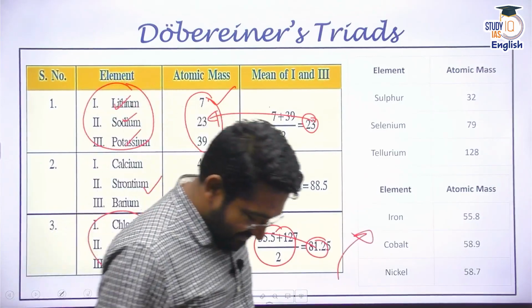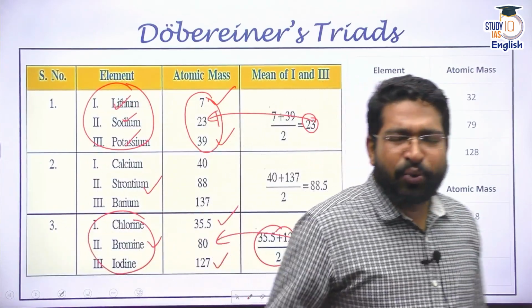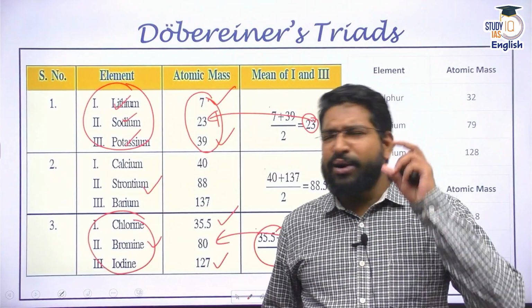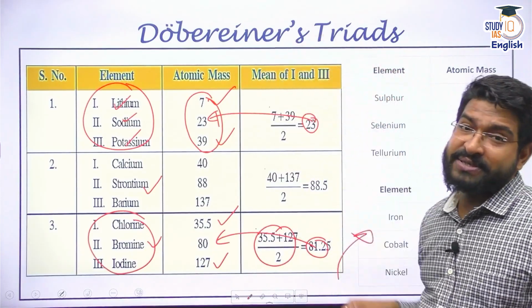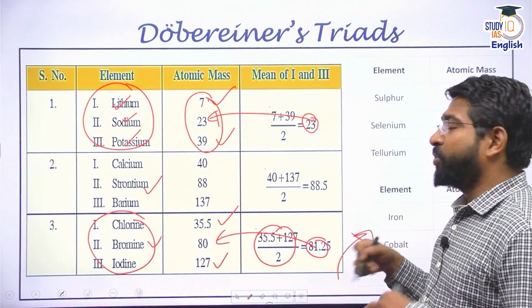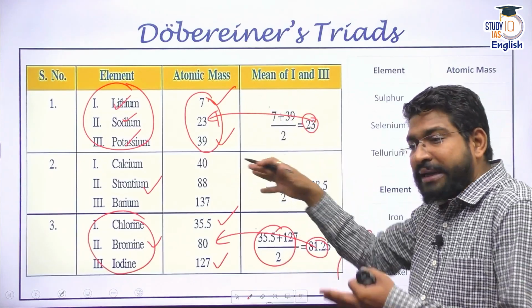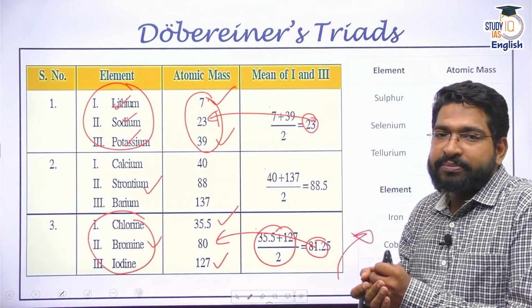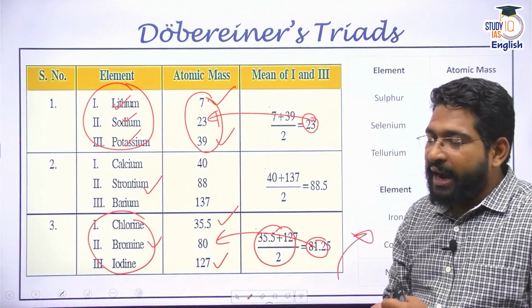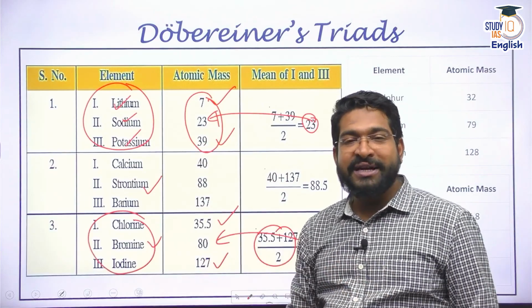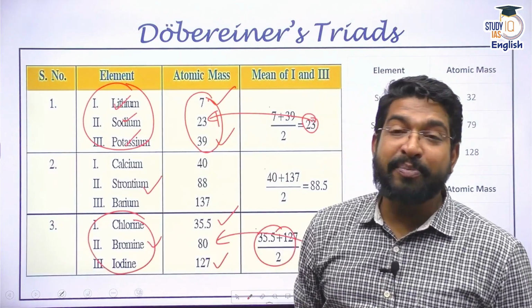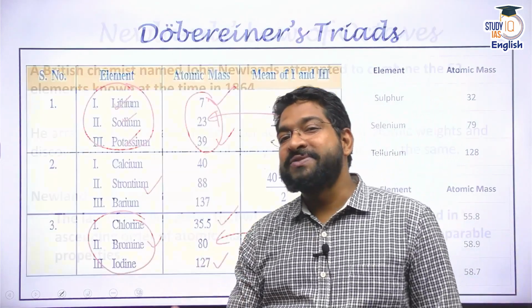All right. Now, you already understand that there are a lot of limitations of Dobereiner's triads, right? Now, what are the limitations? First of all, a very limited amount of classification is done, and it does not hold true for other elements which were slowly and steadily being discovered. So what happened was another method of classification was developed.